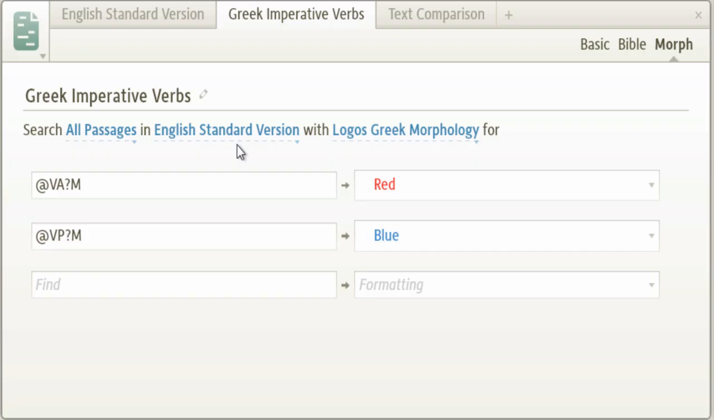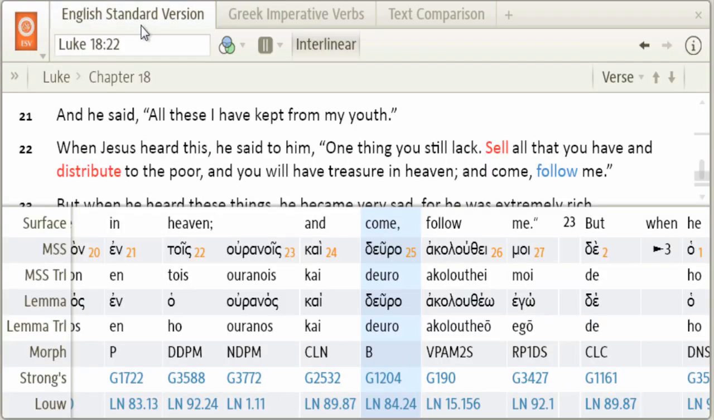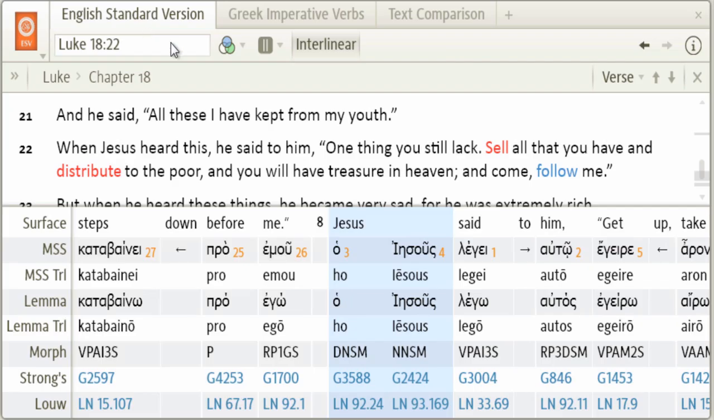Here's the visual filter that I put together for looking at Greek imperative verbs. You'll notice I have 2 sets of criteria here. One is those imperatives in the aorist tense, indicated by this red color here, and present tense imperatives indicated by the blue. So let's look at our first example here from Luke 18:22.